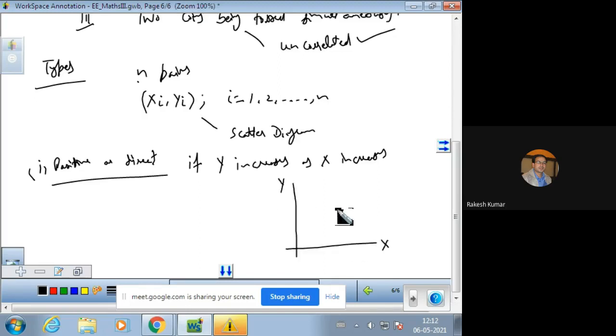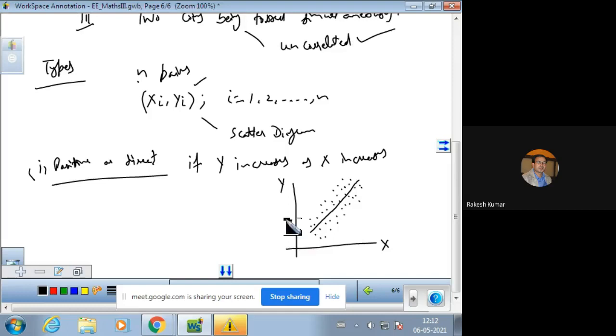This is the meaning of a positive correlation, and the scatter diagram will be plotted like this. This is x, this is y, and the line will be a straight line, and the points will be around this. This is a scatter diagram, and the points in the scatter diagram will always be around this straight line, and this is a positive straight line.